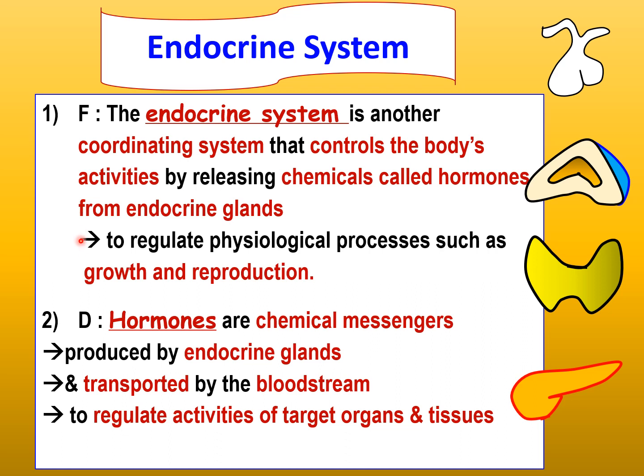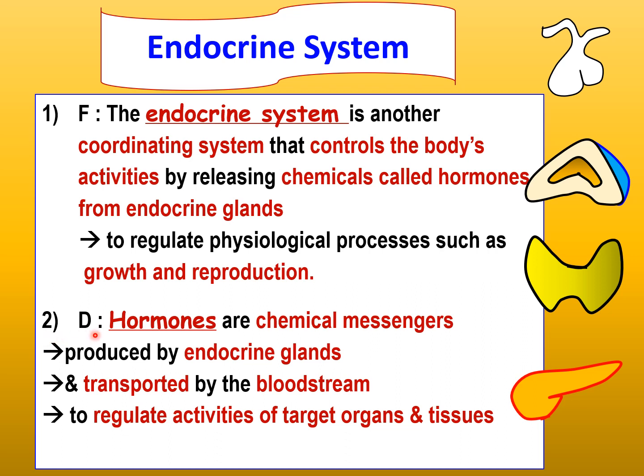This helps to regulate physiological processes such as growth and reproduction. These physiological processes are the processes that occur in the body to sustain life, such as growth, reproduction, and so forth.